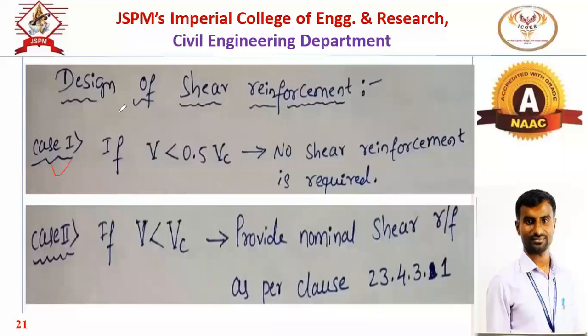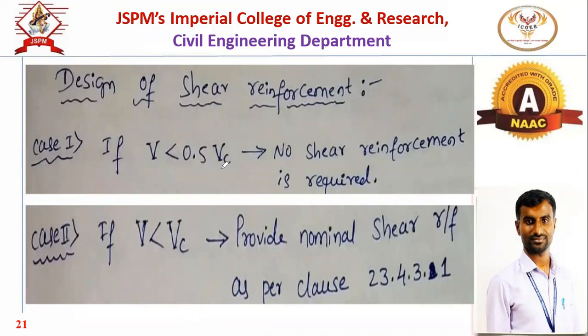This is the first case. Now, the second case: if the shear force is less than the critical shear resistance, here V is less than Vc.